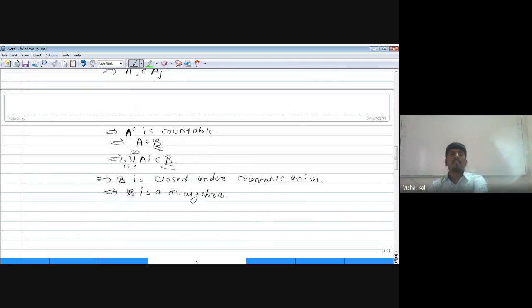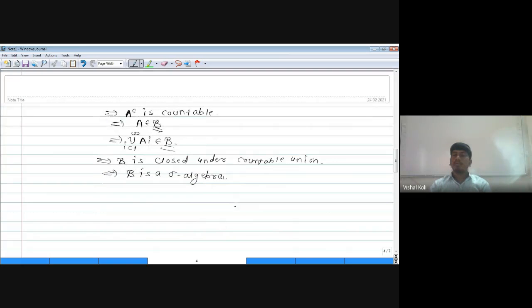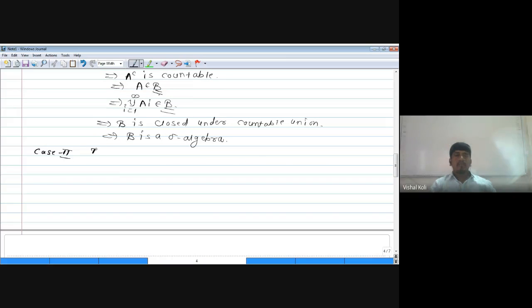Now we have to prove that the triplet capital X, curly B, comma mu is a measure space. That is, we just have to check whether mu is a measure on this sigma algebra curly B or not. And for that we have to check two conditions. That is, the measure of phi will be equal to 0 and the measure will be countably additive. Okay, as phi is in curly B, now case 2, that is, in the second case we have to prove that mu is a measure on curly B.